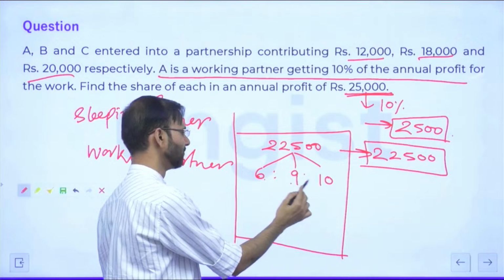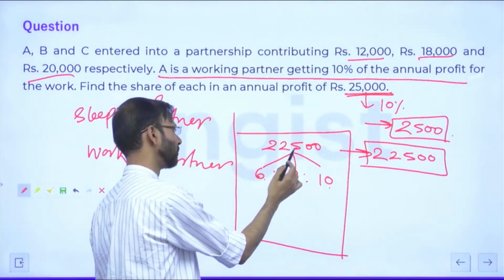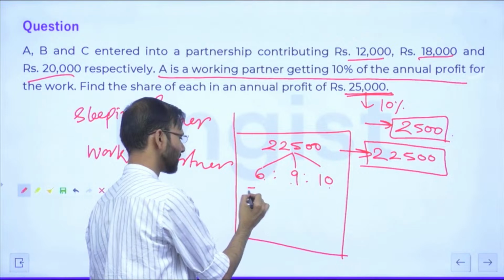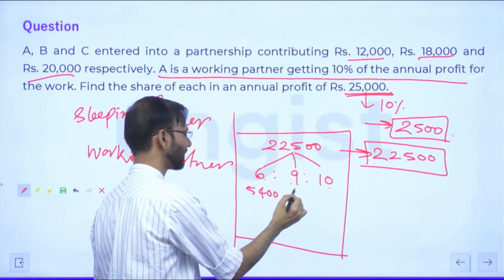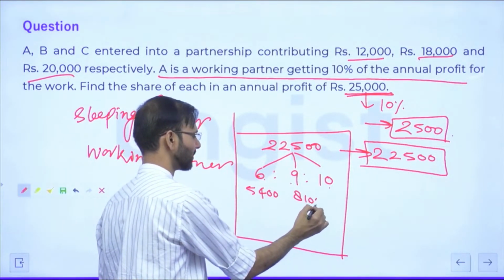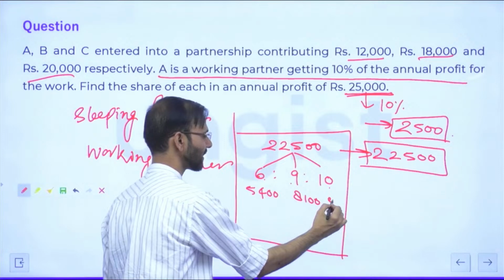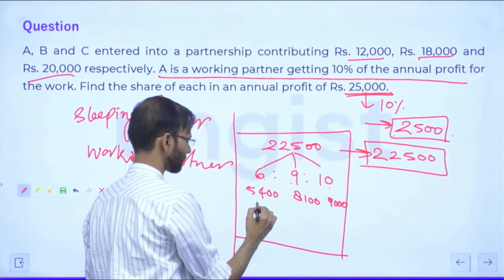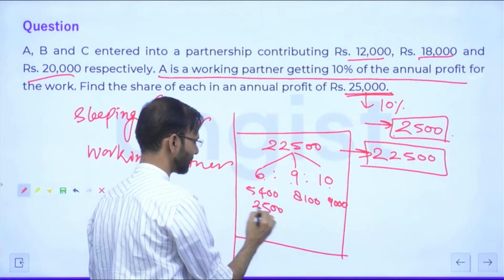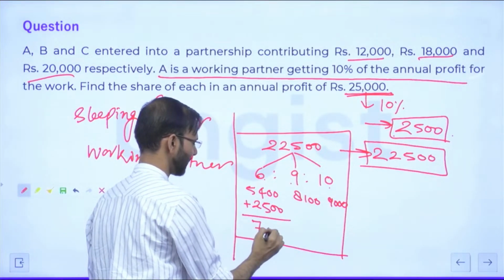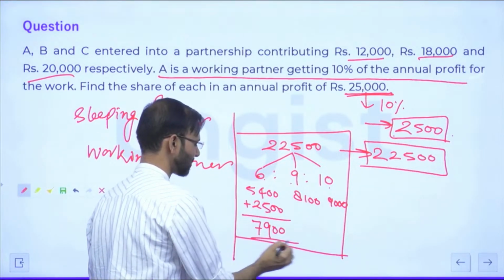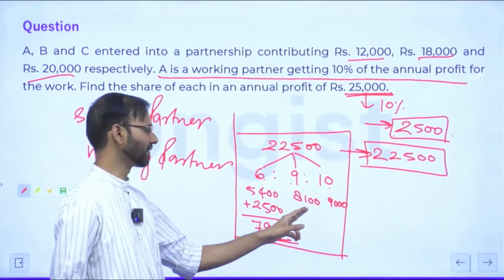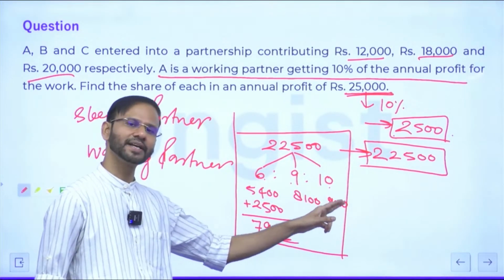6 plus 9 is 15, 15 plus 10 is 25. 22,500 divided by 25 is 900. So 900 into 6 is 5400, 900 into 9 is 8100, and 900 into 10 is 9000. And guys, here 2500 more will be added to A. So this is 7900. So the share of A is 7900, the share of B is 8100, and the share of C is 9000.